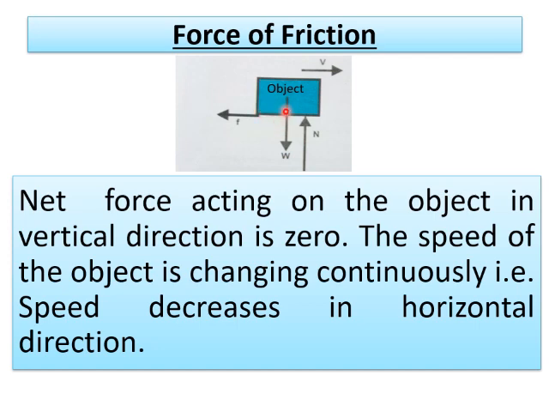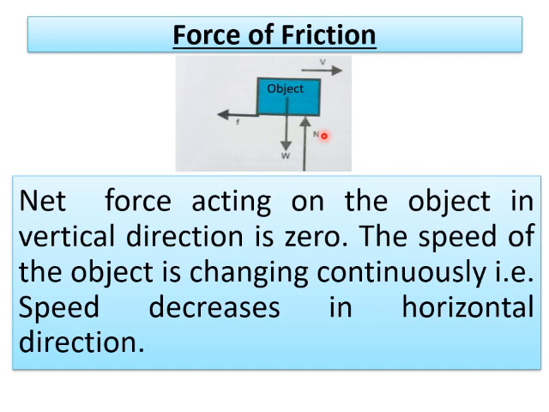So when you see this force acting downwards, let that be W, and this upward force, let that be N. That means these two forces are in the vertical direction. And we have observed that when we applied a force, it only moved in the horizontal direction. That means no movement in the vertical direction. So you have to assume here W and N are both equal and opposite to each other. Then W minus N will be 0.